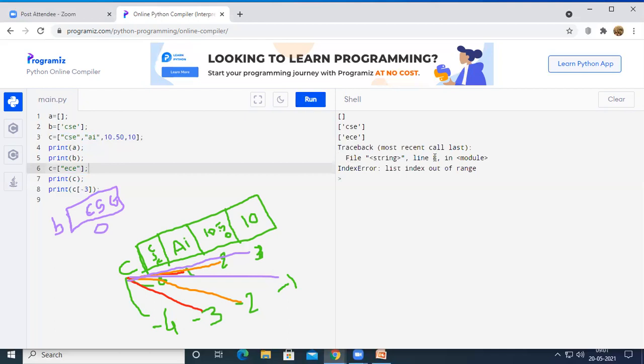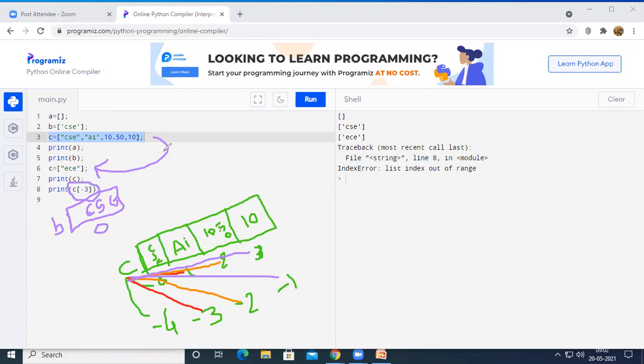See here, there exists an error at line number 8, right? Here, initially we have given C equal to 4 elements, but that statement was updated here. The 4 elements are updated with ECE, but at line number 8, I am trying to access the element which was at index C of minus 3.